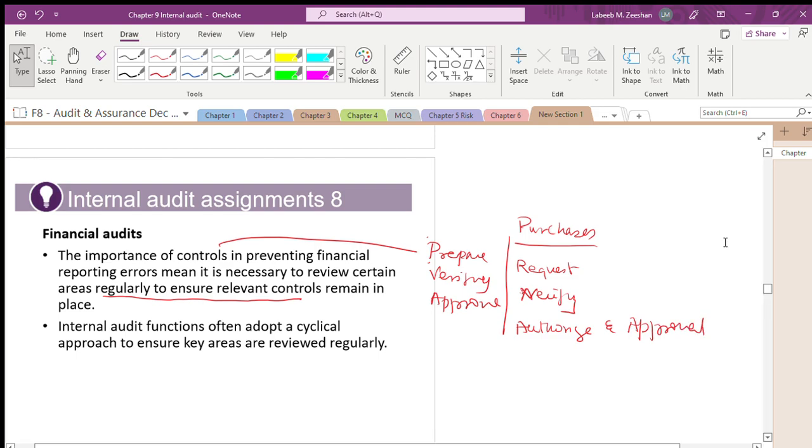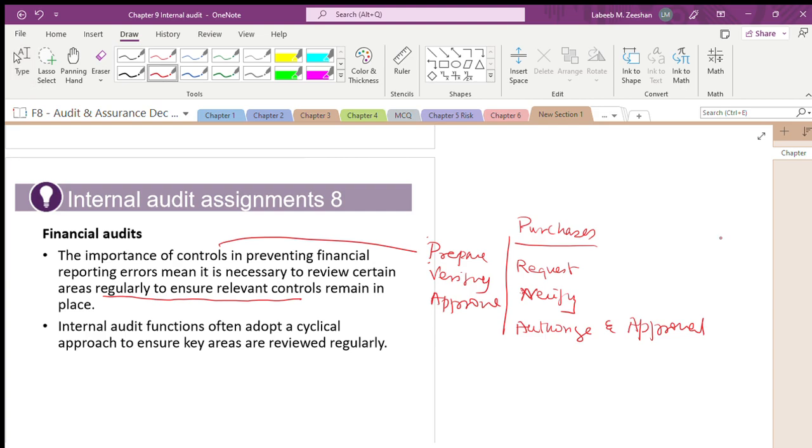What is the concept? What is the message we are understanding from this? That's very important. What we are talking about in terms of financial audit is we are having controls, a segregation of duties. If you have segregation of duties, it will help us in preventing reporting errors. And wherever we need a little bit of additional attention, we can focus on that.